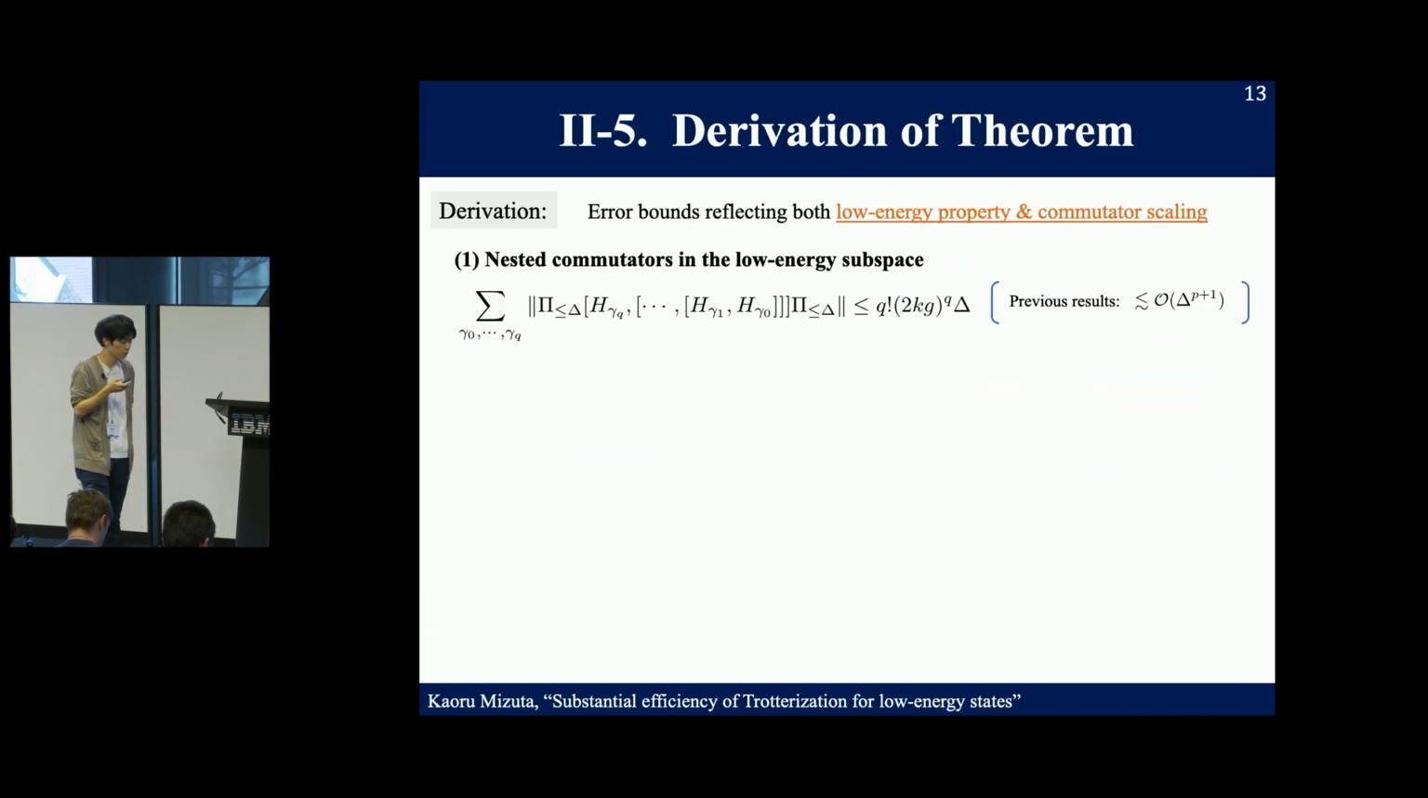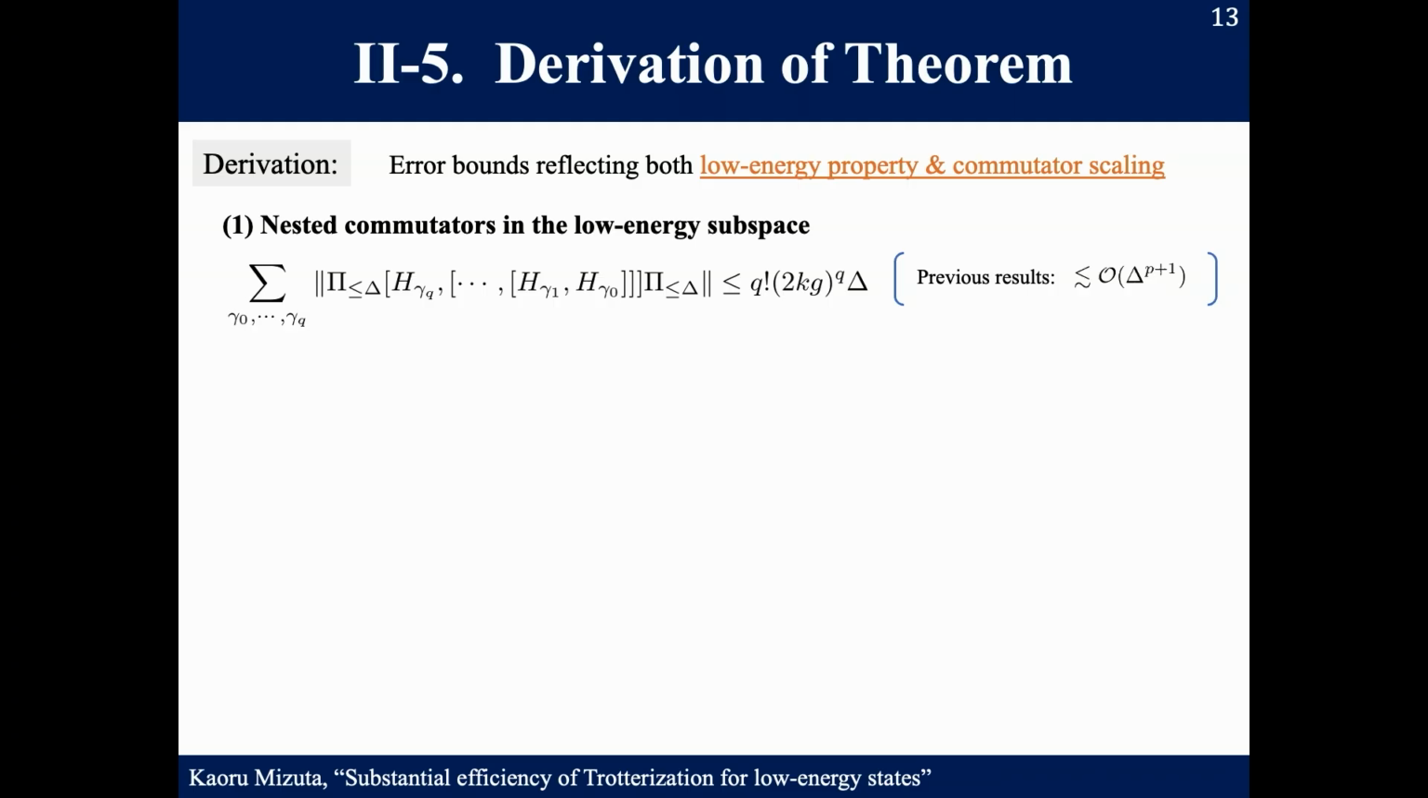I'd like to mention the derivation, which is the origin of our improvement. Our achievement is that we obtained the error bound reflecting both the low energy property and the commutator scaling. As I mentioned in the introduction, the Trotter error can be represented by nested commutators, and for low energy initial states, the nested commutators in the low energy space appear. And we show that this increases at most linearly in the initial state energy. So this is a polynomial improvement from the previous low energy results.